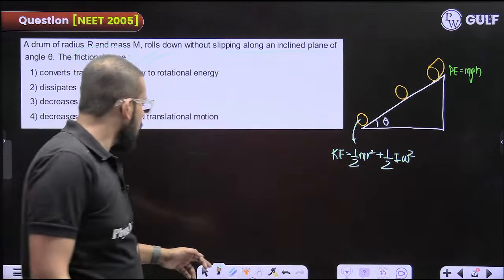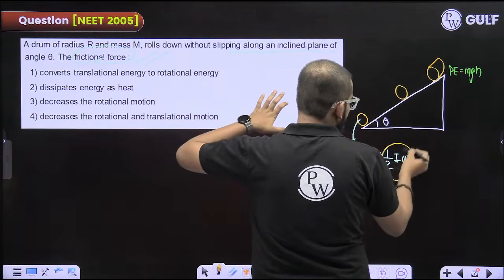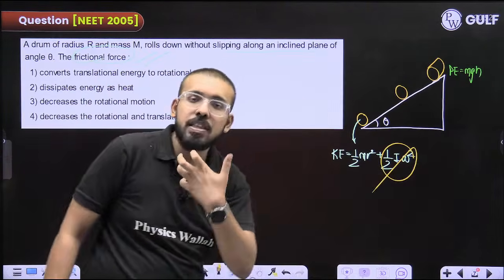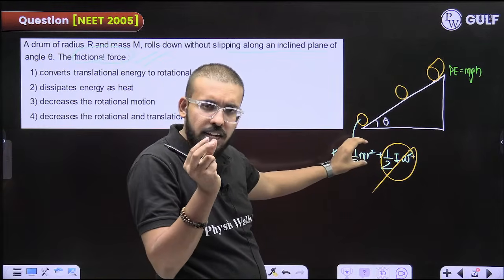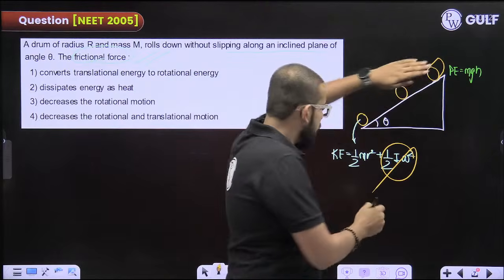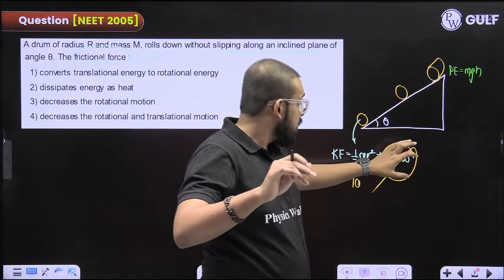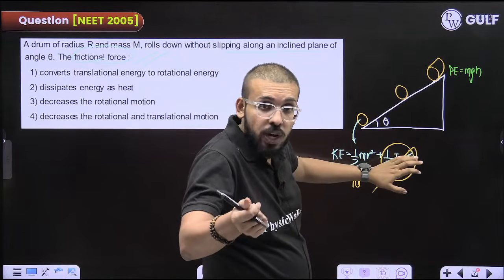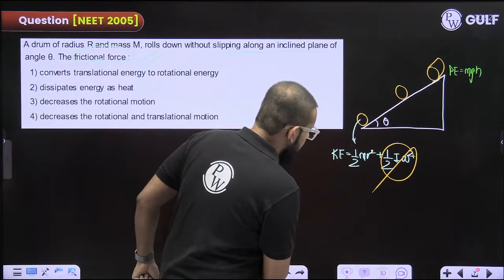Now let us suppose this would not have been there. Then you would have got only translational energy. For example, this is 10, so this must also be equal to 10. So let us suppose this is not there. But you are having this rotational kinetic energy also.